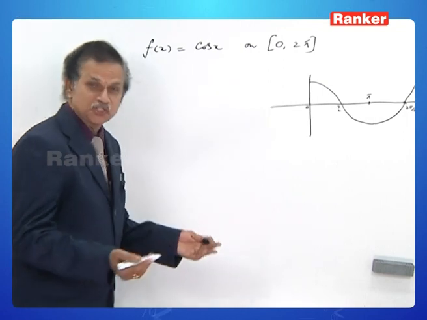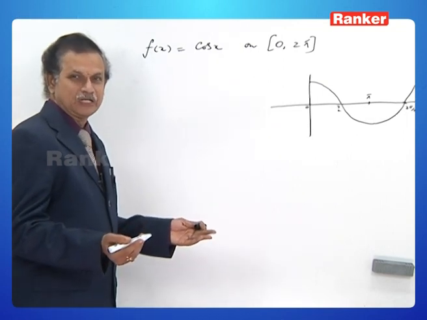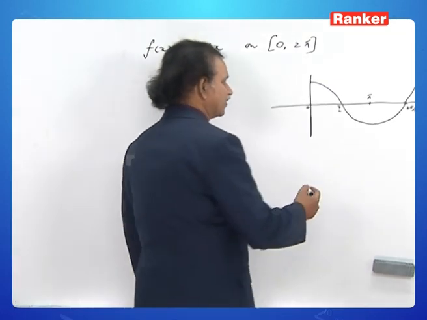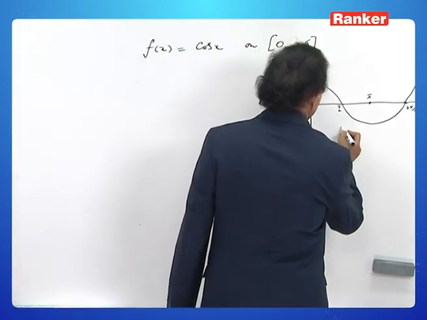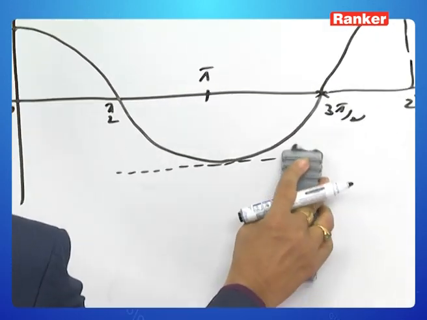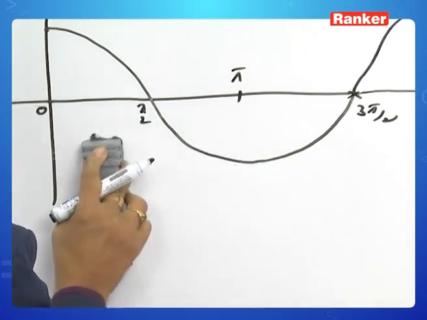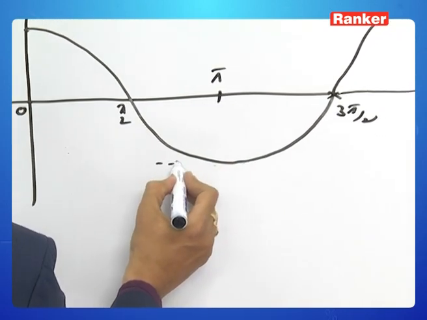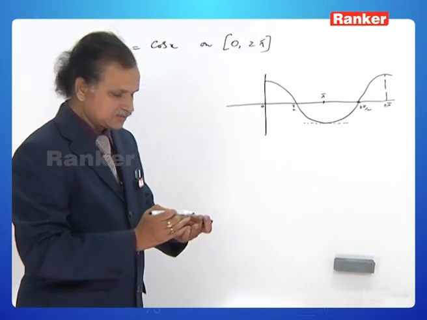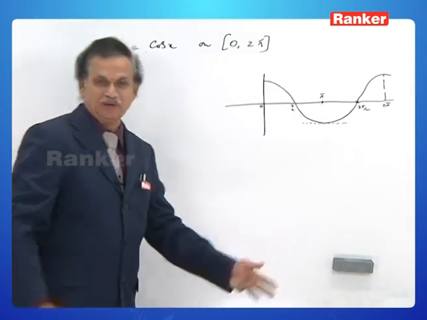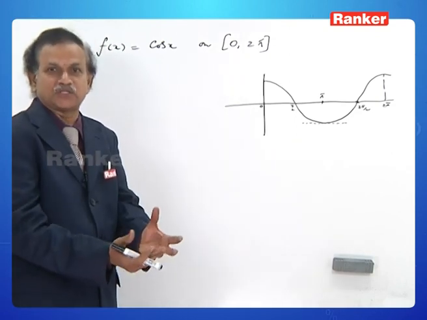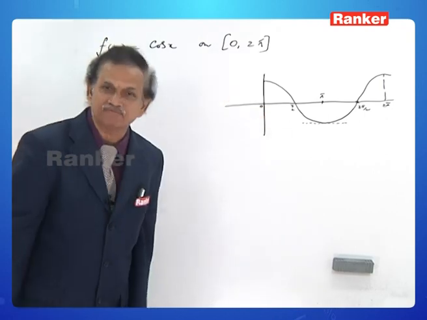Therefore, it is possible to draw a tangent parallel to x-axis on the curve. Where is it possible? Of course, here it is possible. So, at the point pi it is possible, and you see we could have grasped it by looking at the graph.